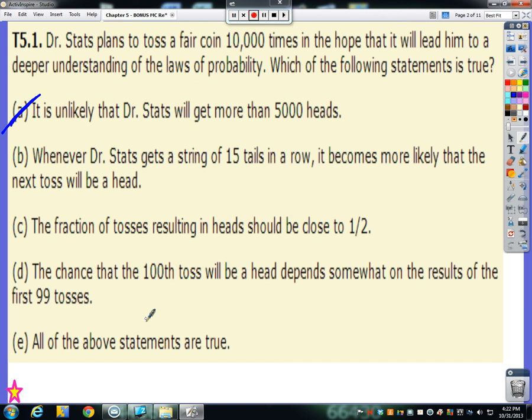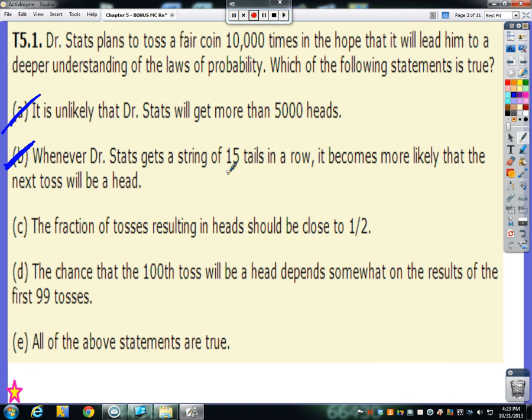B, whenever Dr. Stats gets a string of 15 tails in a row, it becomes more likely that the next toss will be heads. Well, if each toss of the coin is independent, then it truly doesn't matter if there have been 15 tails in a row. It doesn't mean that you're due for a head. So that is one of the myths of the law of averages, that you're due for something.